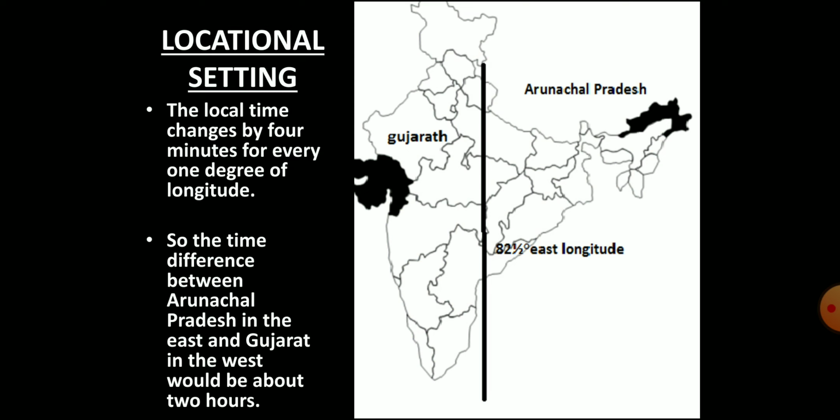Therefore, the difference in time, which is called time lag, between the easternmost and the westernmost parts of India would be about 2 hours, because the sun rises about 2 hours earlier in the east in Arunachal Pradesh than in the west in Gujarat.